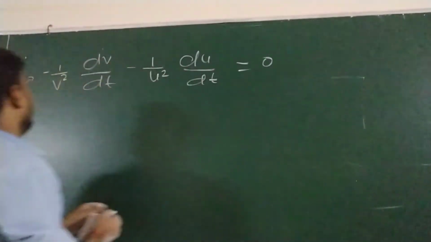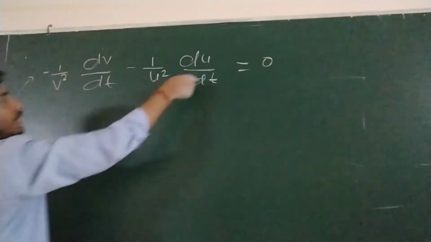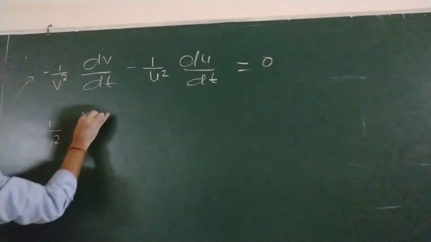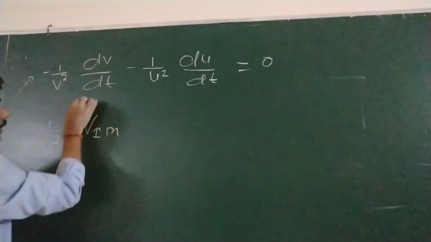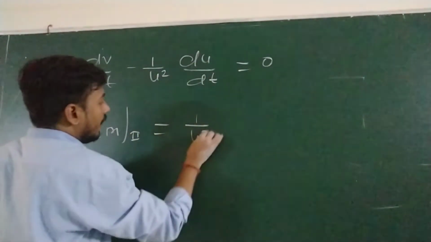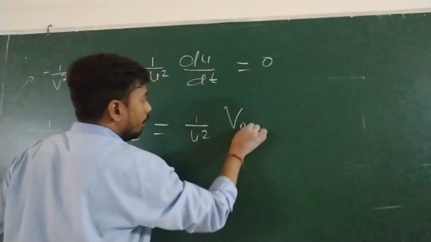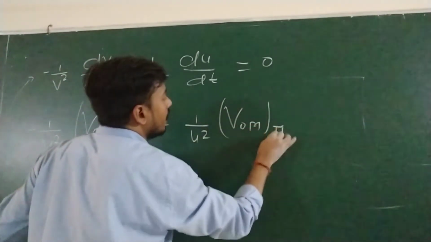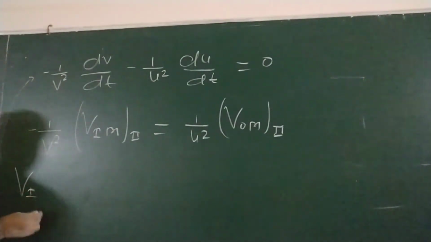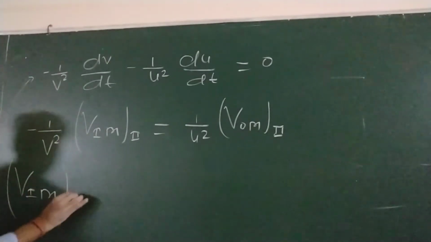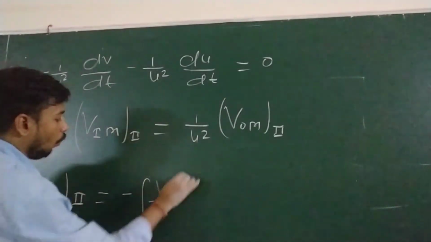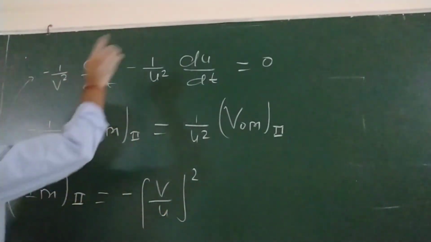So see, this is the velocity of image, and this is the velocity of object. So from here, minus 1 by v square, this is the velocity of image with respect to mirror parallel, is equal to 1 by u square, velocity of object with respect to mirror and along the principal axis. So we will write here parallel. So from here, velocity of image with respect to mirror along the principal axis will be minus v by u whole square, because this will go there, so this becomes v square by u square.